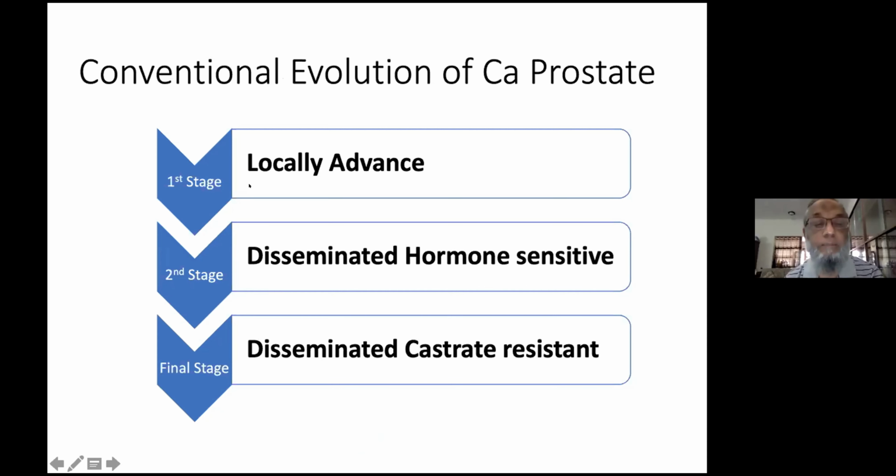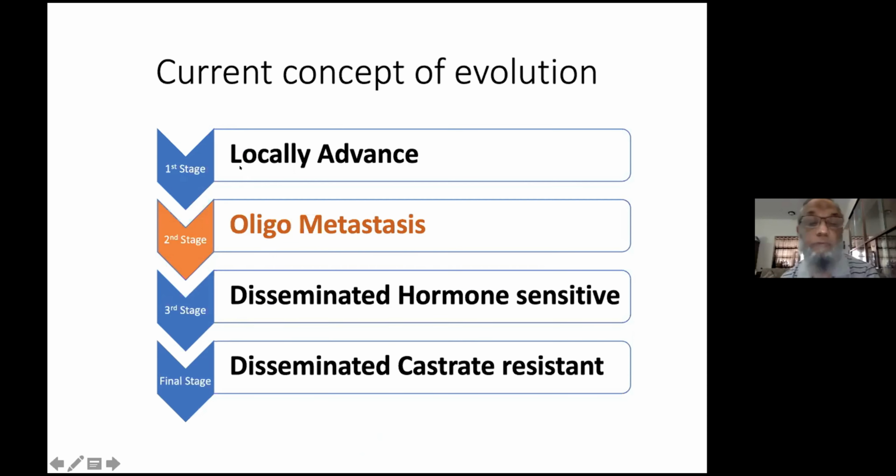So this is the summary. On first stage, we have a locally advanced prostate cancer, then we have a disseminated hormone sensitive, and then it is a castrate resistant. But currently, this 3 stage has been moved to 4th stage. That is, after locally advanced, before moving to disseminated hormone sensitive, there is a stage called oligometastasis.